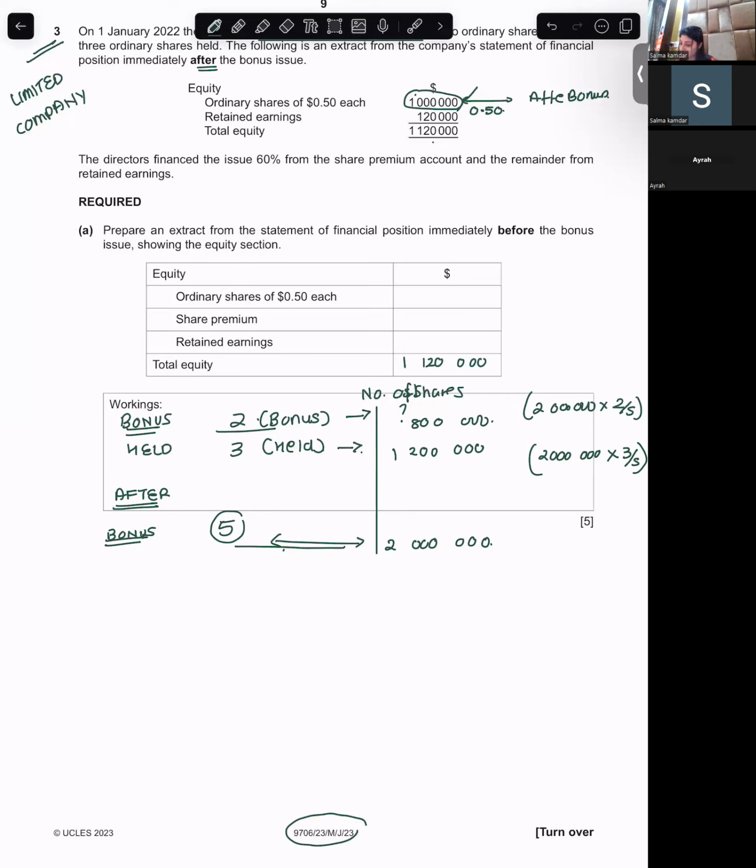So I want to know the ordinary shares before bonus. Now I want the capital, right? So you will multiply by how much? 0.50.